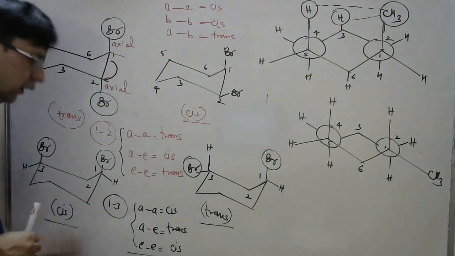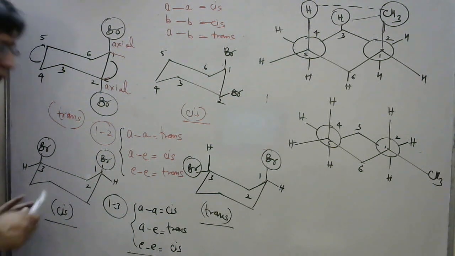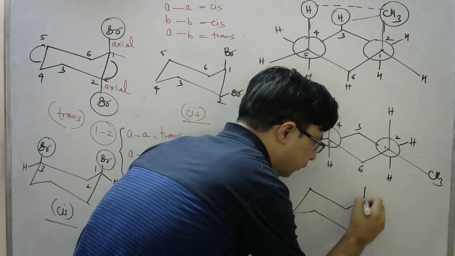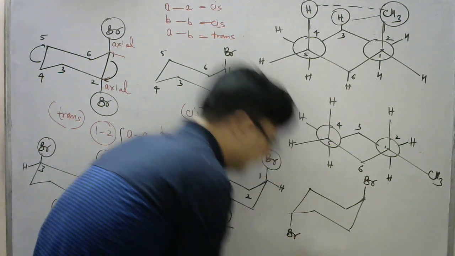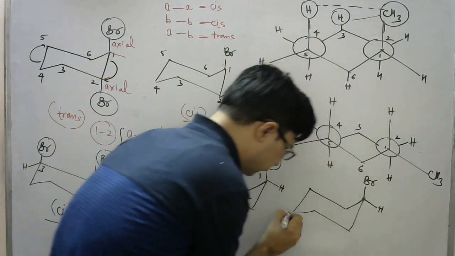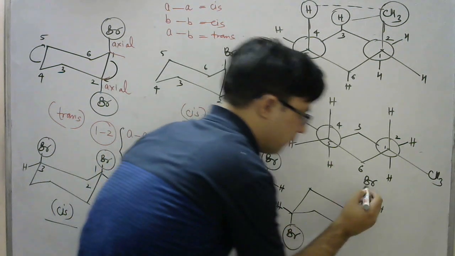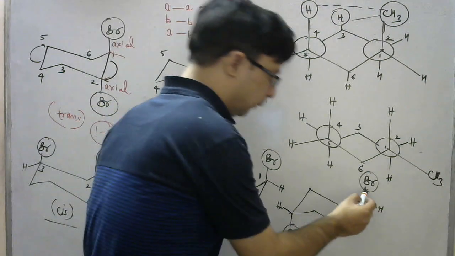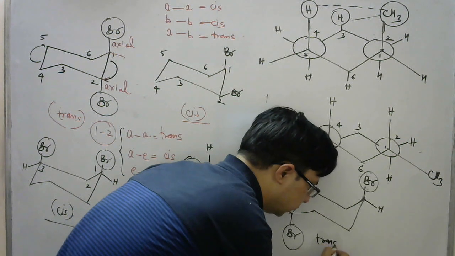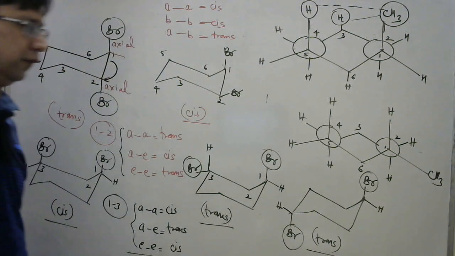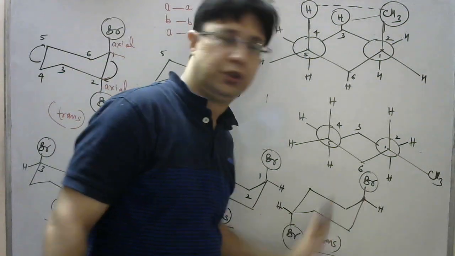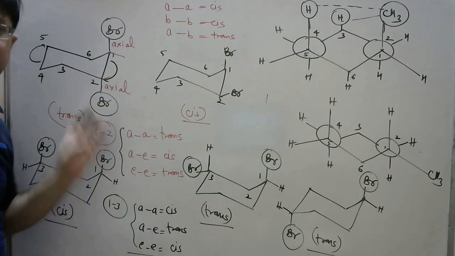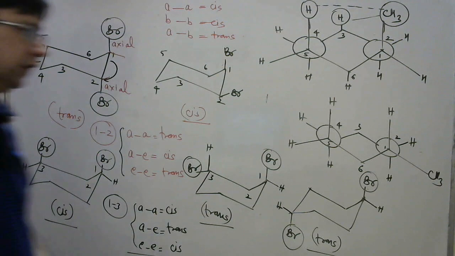Moving ahead. If we have to decide on the first and fourth position, I can do it in the same way. If suppose this is Br and this is Br, this is above and this is below. Both of these Br groups are present at which position? At the axial position. This is above and this is below. So what form is this? This form will be the trans form of the molecule. So axial positions are trans in first, second as well as first, fourth. But in case of first, third, axial positions are cis isomer.